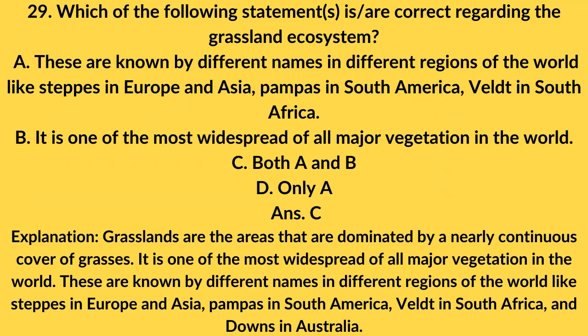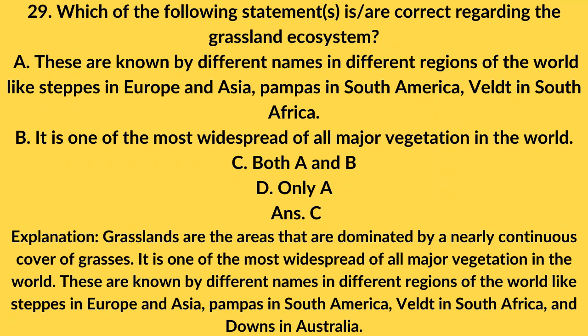29. Which of the following statements is/are correct regarding the grassland ecosystem? A. These are known by different names in different regions of the world, like steppes in Europe and Asia, pampas in South America, veldt in South Africa. B. It is one of the most widespread of all major vegetation in the world. C. Both A and B. D. Only A. ANS C.